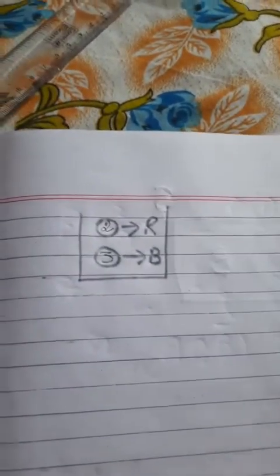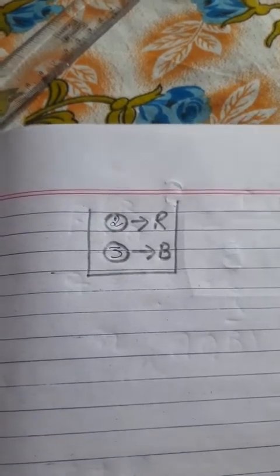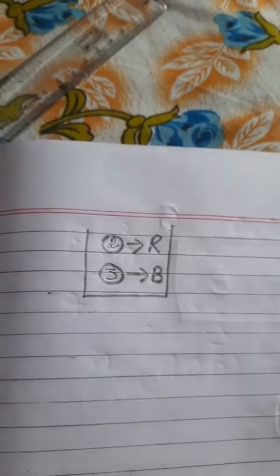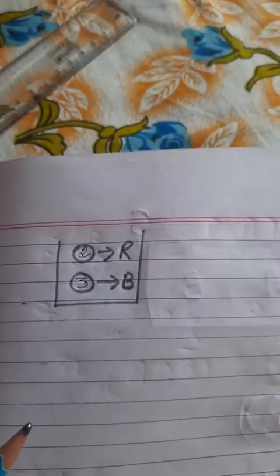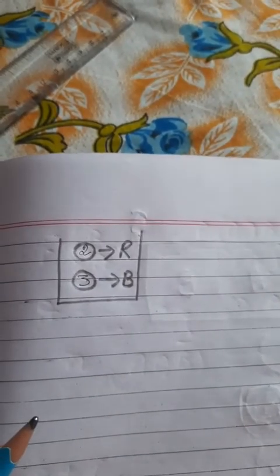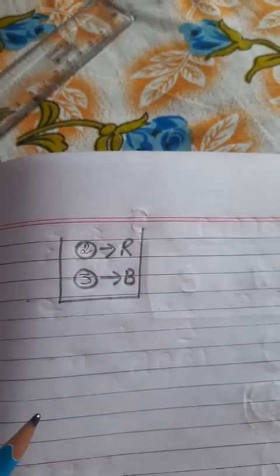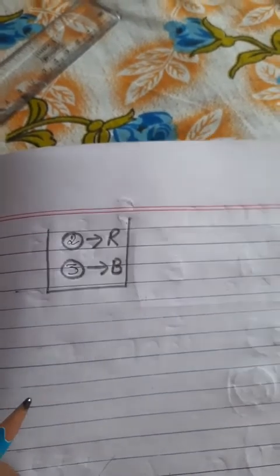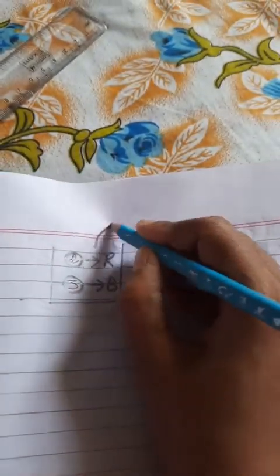Initially inside your bag, the total number of balls is 5. Now, follow the point carefully. One ball is drawn from the bag and this ball is not replaced in the bag. This is your condition.